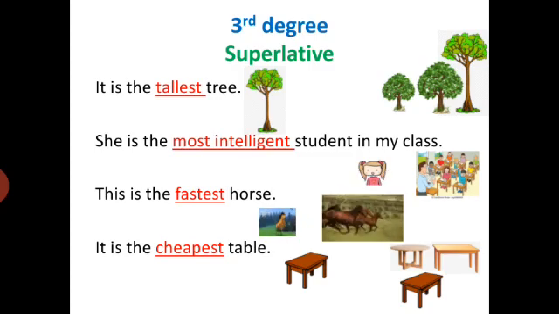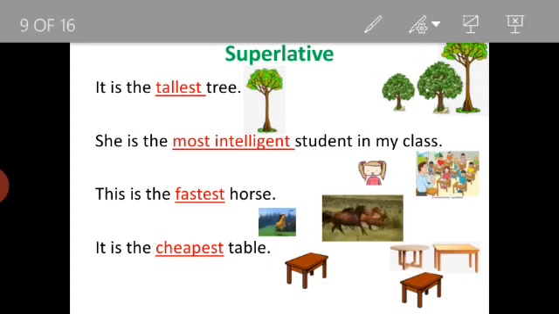This is the fastest horse. All the horses are running very fast, but this horse is the fastest. So fastest is the superlative degree. It is the cheapest table. There are so many tables, but the cheapest table is identified, so cheapest is the superlative degree of adjective.